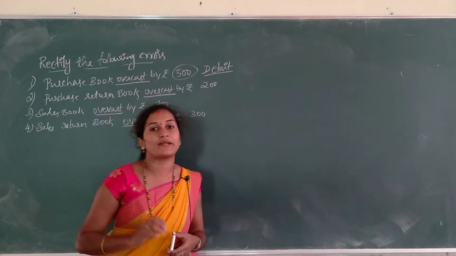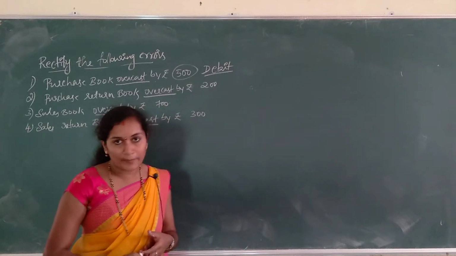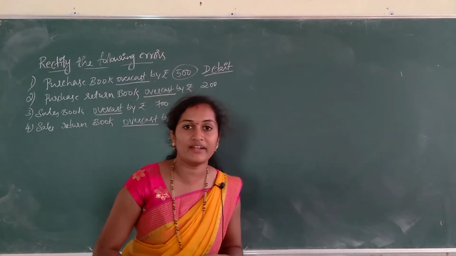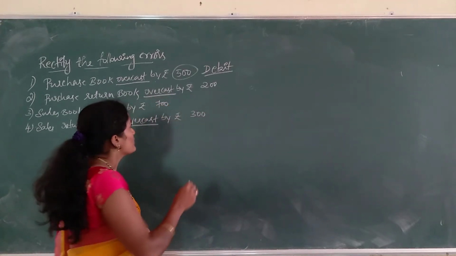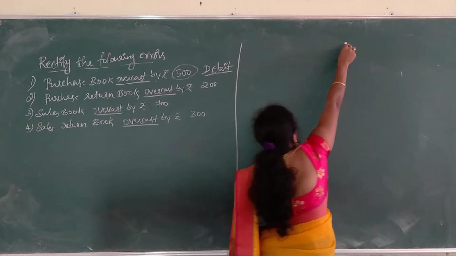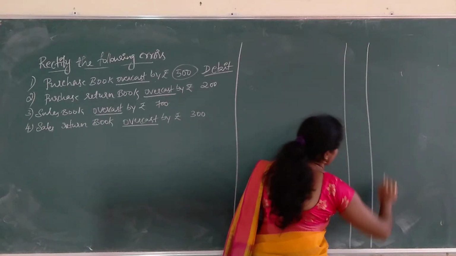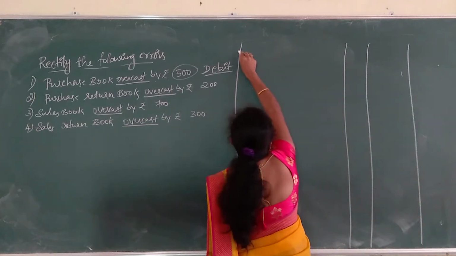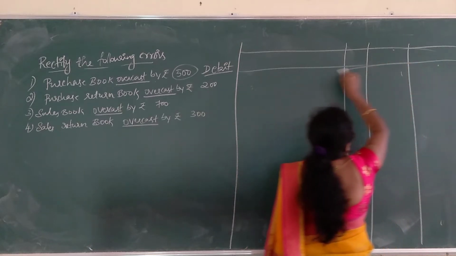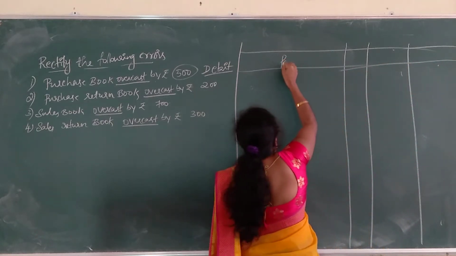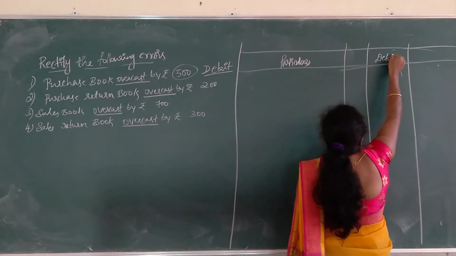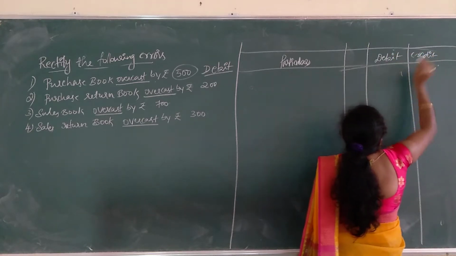So, what is the principle? If it is excess on a debit side, the same account should be credited. In order to rectify that debit, we have to give credit. So, what is the rectification entry? Prepare the journal entry. Particulars, debit amount column and credit amount column.